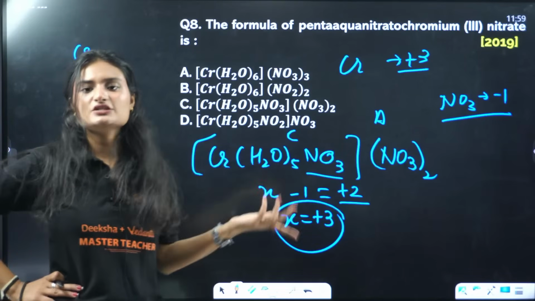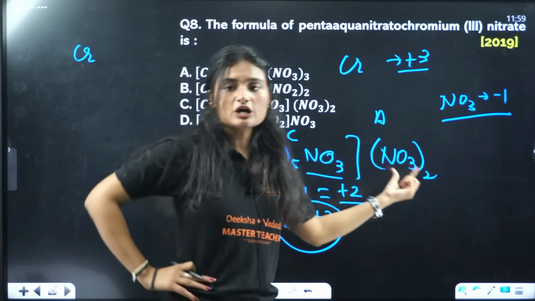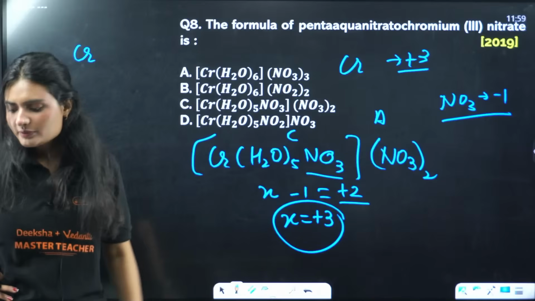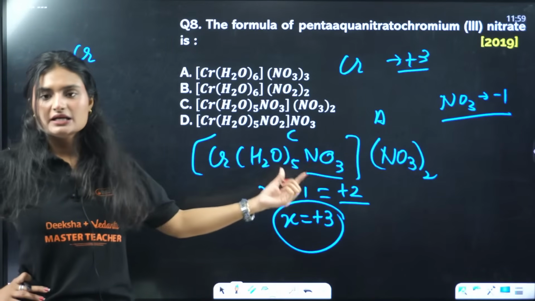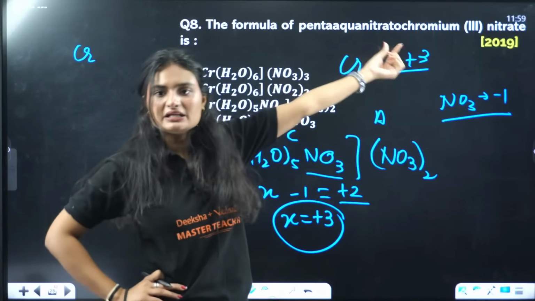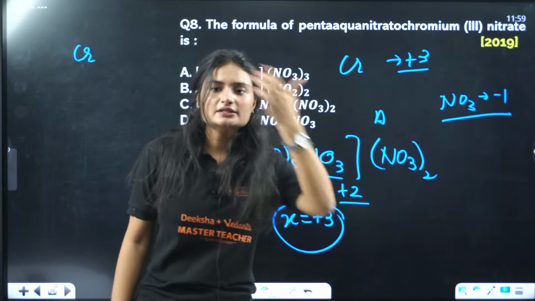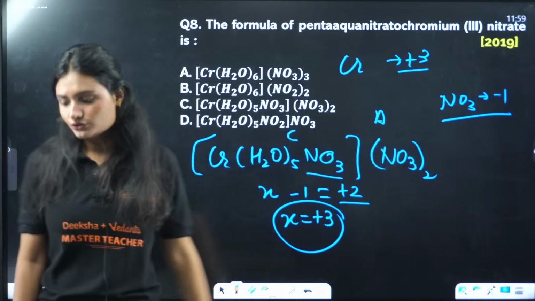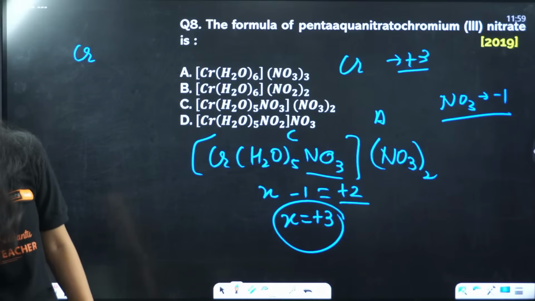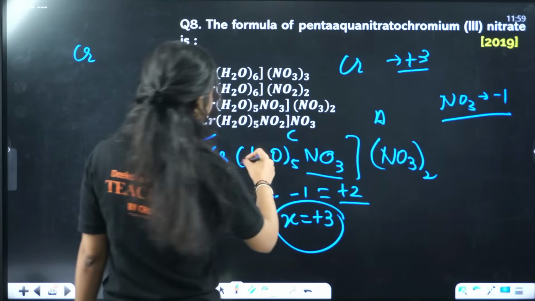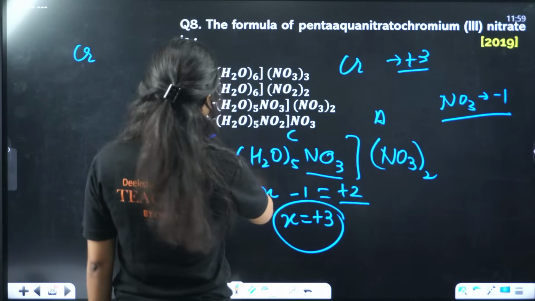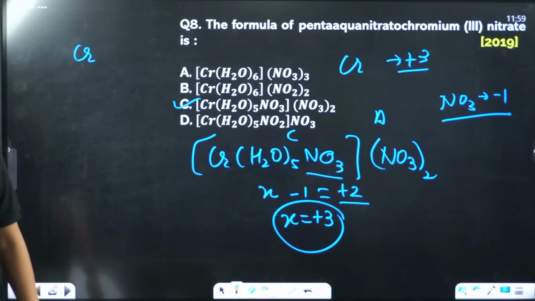To satisfy the oxidation state, we'll figure out how many nitrate we need. Because this part is specified simply. They give the correct numbering, how many are there for the coordination sphere. But the ionization sphere is quite dynamic. You need to figure it out on your own. So the correct answer is option C. How many of you said C? I'm seeing many of you are answering C.